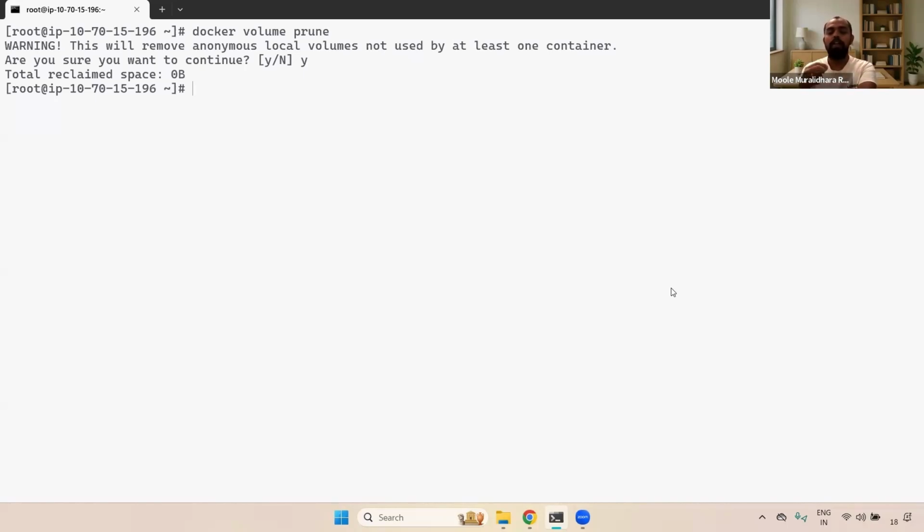We don't have any scalability option when running this. There are a few more drawbacks as well. Even if someone deletes a container, it won't be created automatically. There are multiple drawbacks, and that's why the majority of organizations use ECS or EKS. Still, if they are not using them,